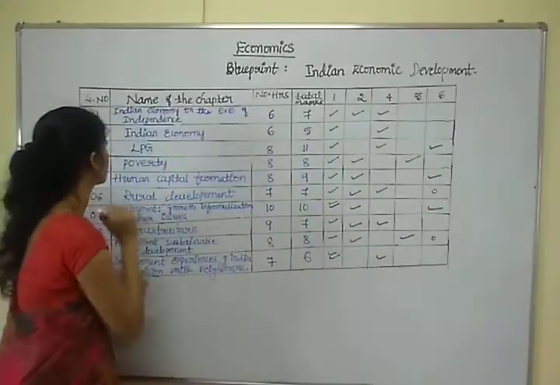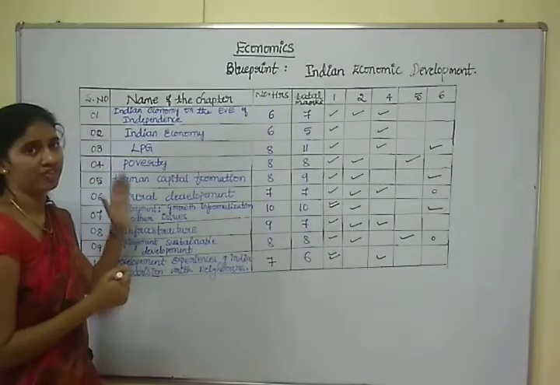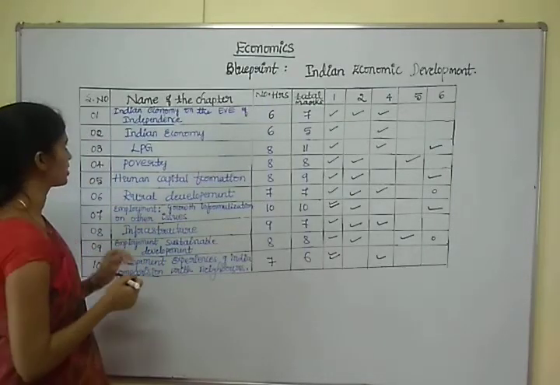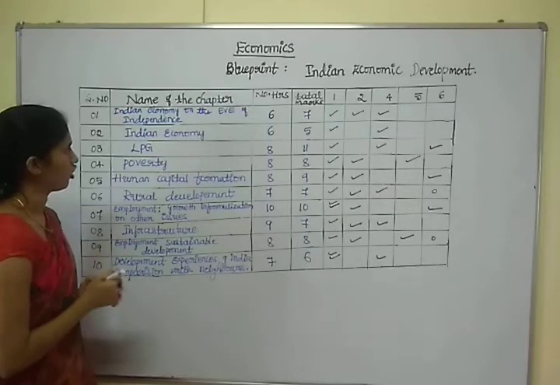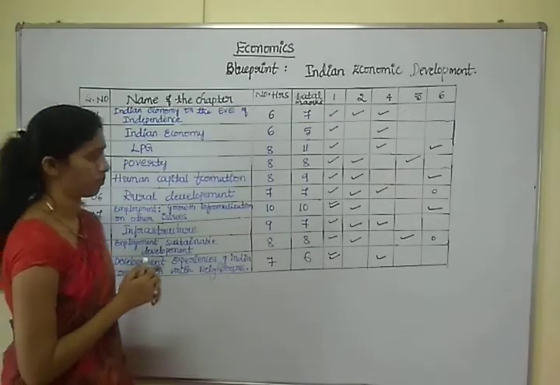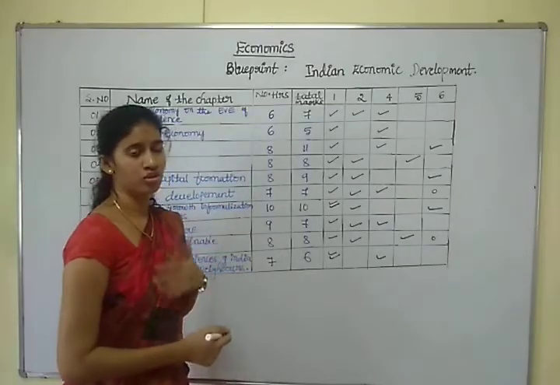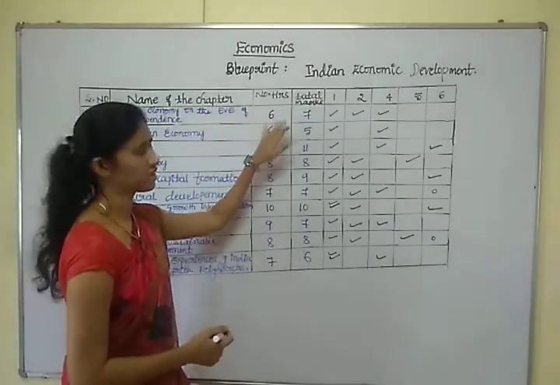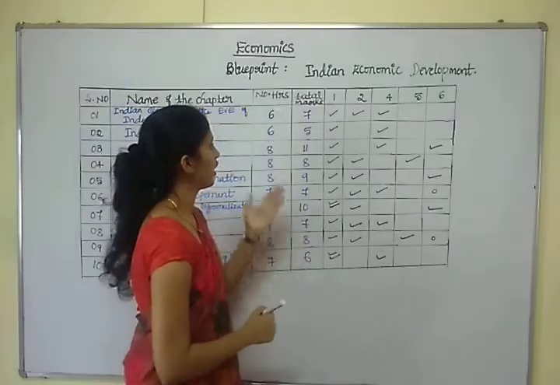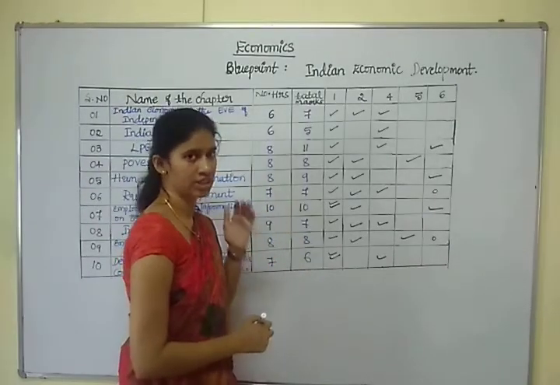So Indian economic development, the first chapter and a very important chapter is Indian economy on the eve of independence. The total allocated hours to explain this chapter is 6 hours and the weightage of this chapter is 7 marks.